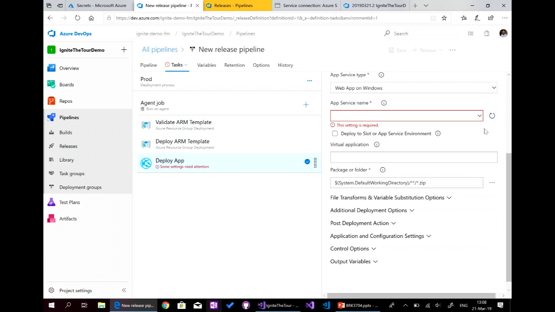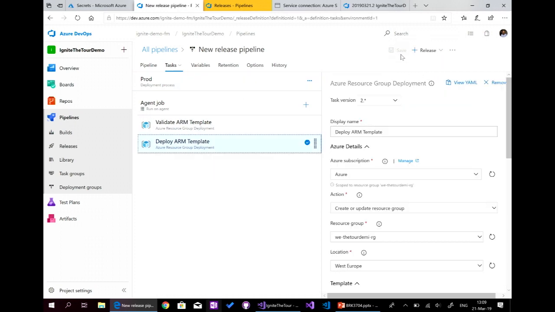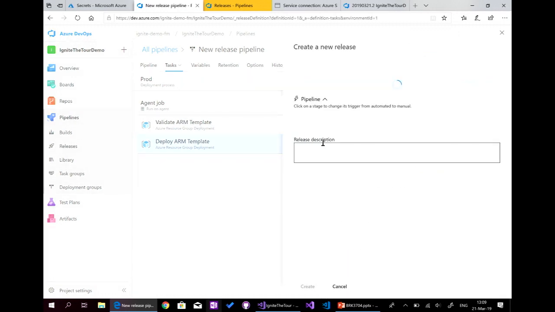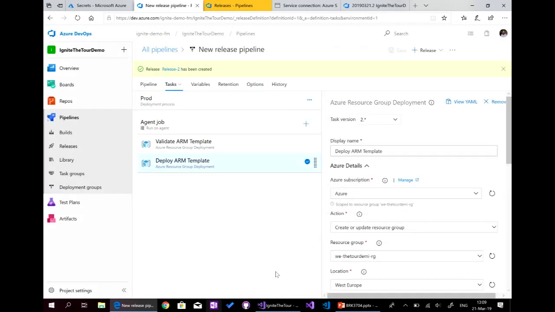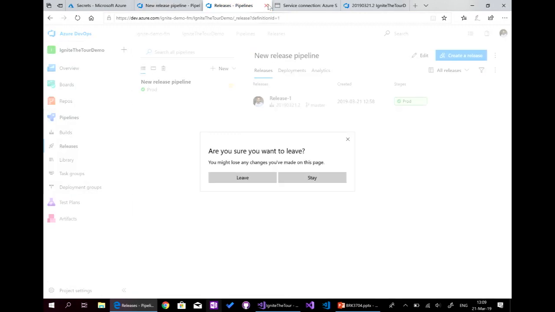Here, it will tell me that this app does not exist. So what we need to do is, normally, not in this case, because I didn't create it on the JSON file, but normally we create it on the JSON file, we make it as variable, and use this variable here. Okay? So what we'll do, it just created, sorry, but we'll create the release here, but it's not fully automated till now.